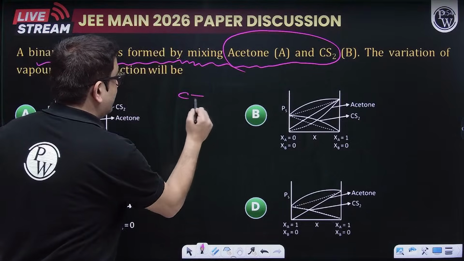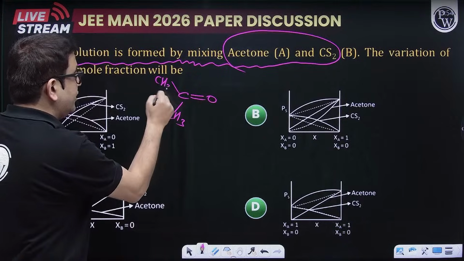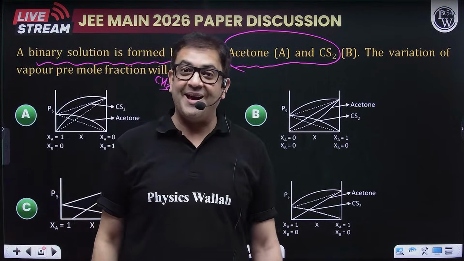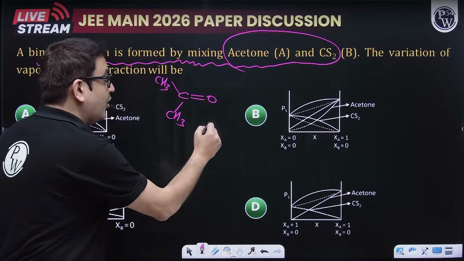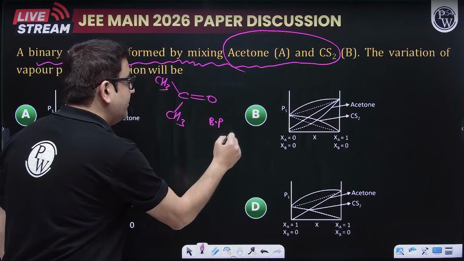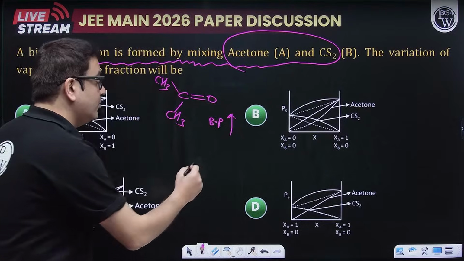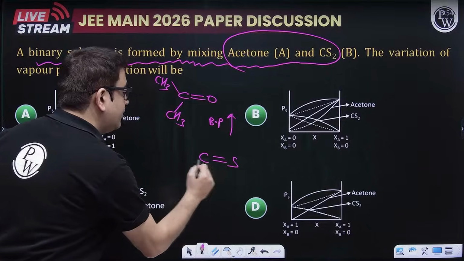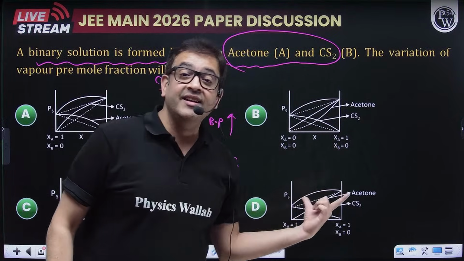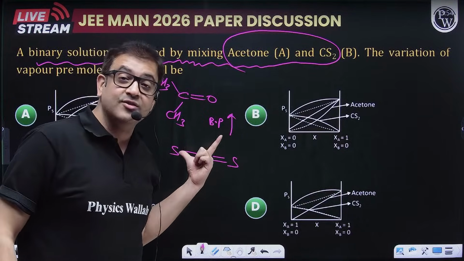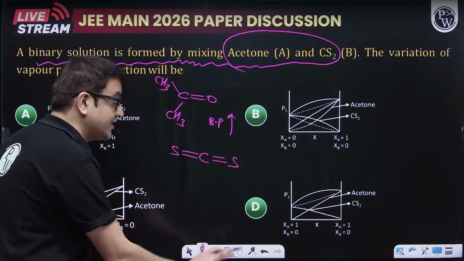Acetone is a very beautiful polar molecule having strong dipole-dipole attraction. Because it has dipole-dipole attraction, the boiling point of acetone will be high in comparison to the non-polar molecule CS2. CS2 is held by London dispersion forces because it is non-polar, so the attraction is instantaneous dipole-dipole attraction, which is lesser.